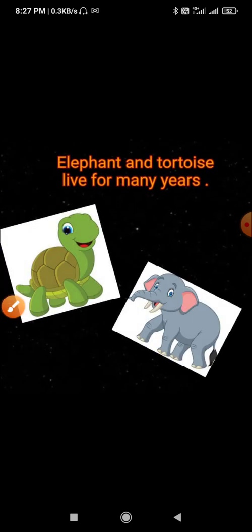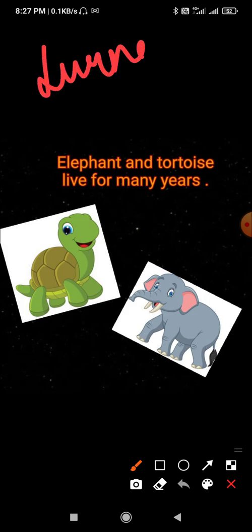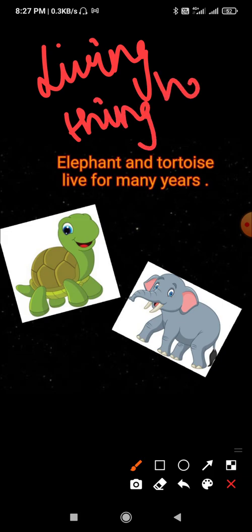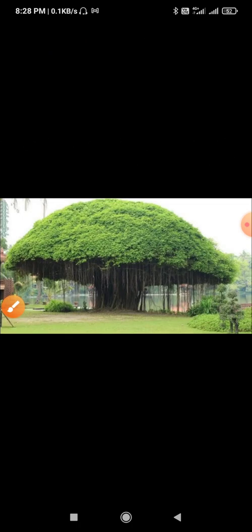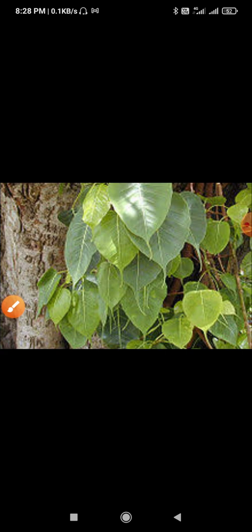Next and last feature is living things have a lifespan. All living things have a lifespan. They grow and then they die after completing their lifespan. Animals like elephants and tortoise live for many years. They have a long life. Among trees, banyan and peepal also have a long life. So non-living things do not have a lifespan and they do not die.